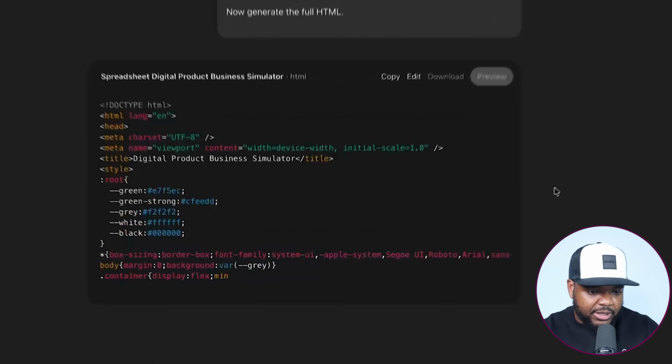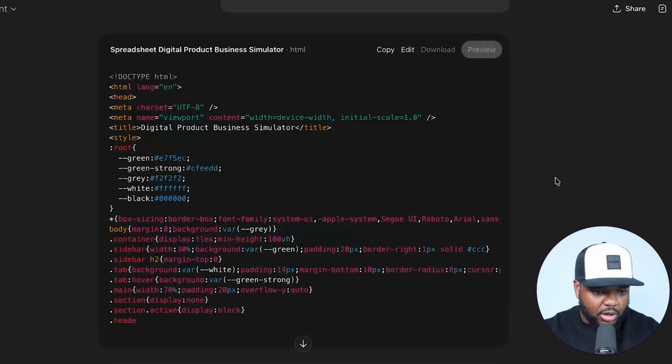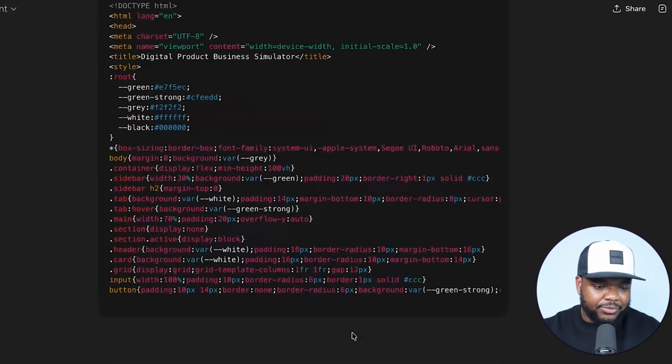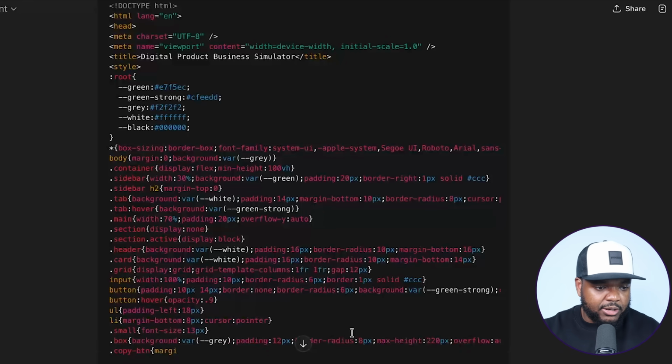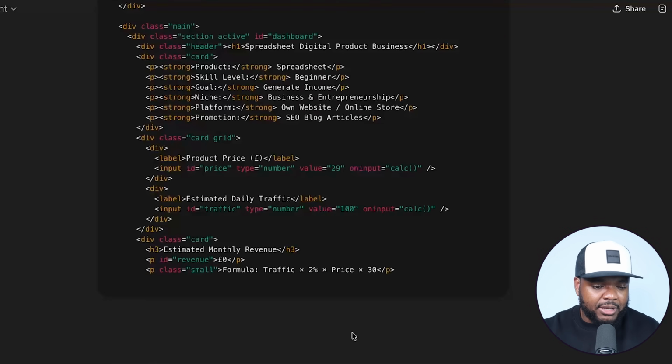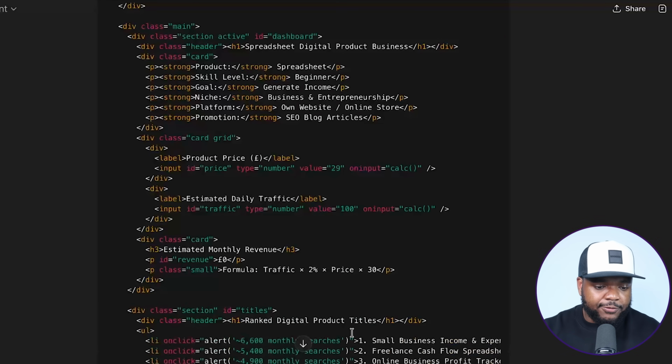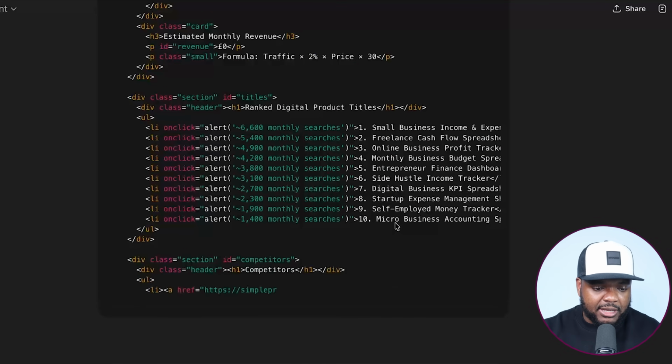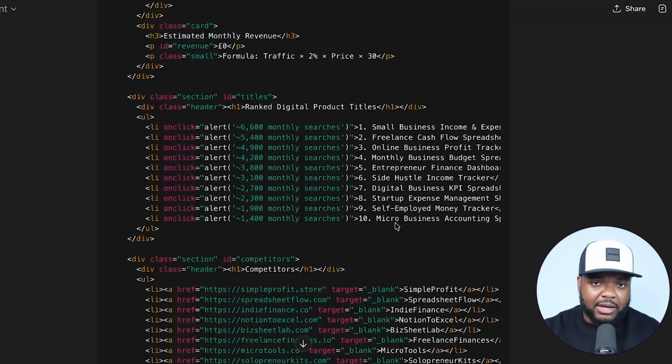All right, so straight away we can see that it's already gone to work to start coding out everything. And I would say so far, this is definitely a lot quicker than the 5.1 model. The other model would have taken maybe 1 minute for it to do exactly what it's doing right now. So I'm just going to wait for it to finish and I'm going to be back ASAP and I'm going to let you know exactly how long it took.